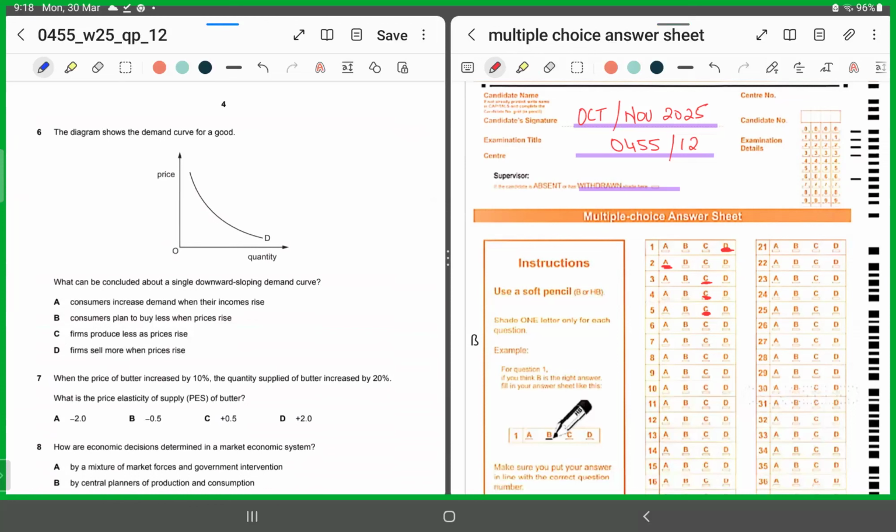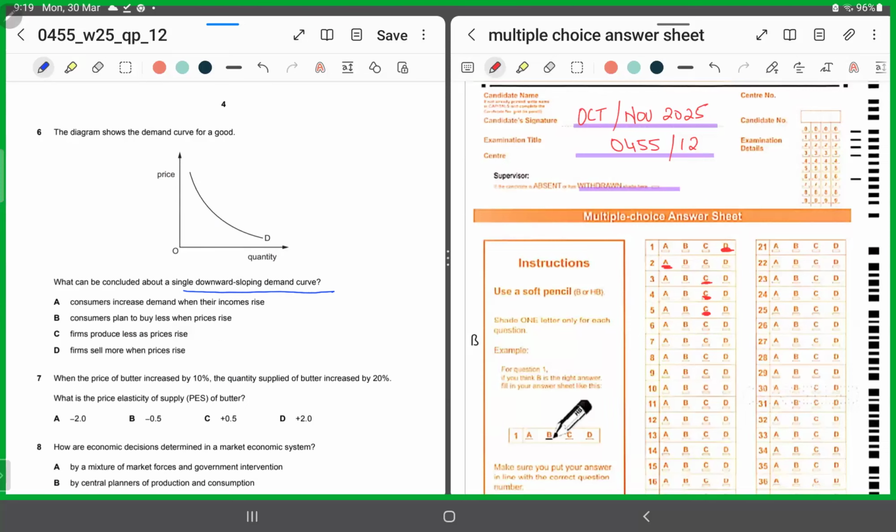The vertical axis shows price and the horizontal axis displays quantity. Now they are saying what can be concluded about a single downward sloping demand curve. What is this diagram showing? Consumers increase demand when their incomes rise? Not necessarily. That depends upon the nature of the product, right? Consumers plan to buy less when prices rise. C says firms produce less as prices rise, D says firms sell more when prices rise.